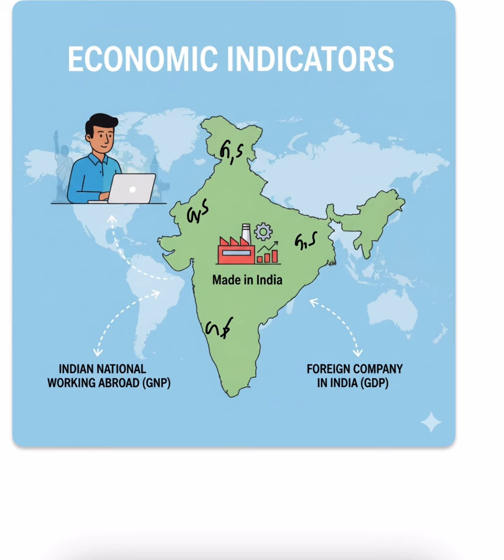If you take the total value of the goods and services produced within the country, that is, inside this boundary, that is what the term domestic implies. That is called GDP, gross domestic product.